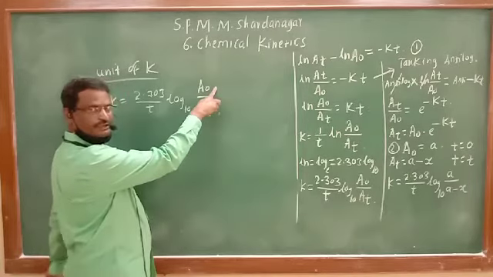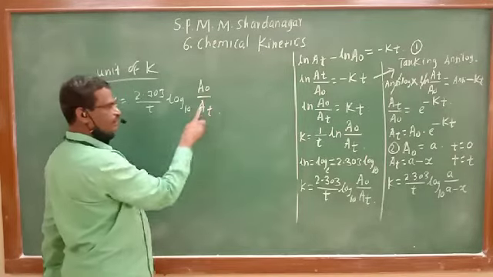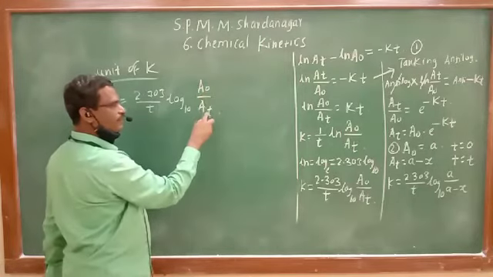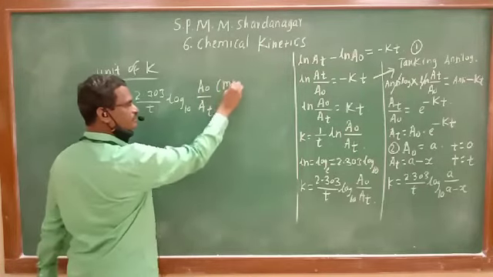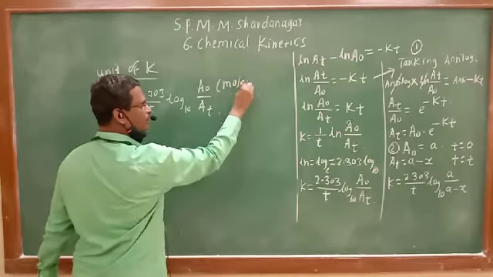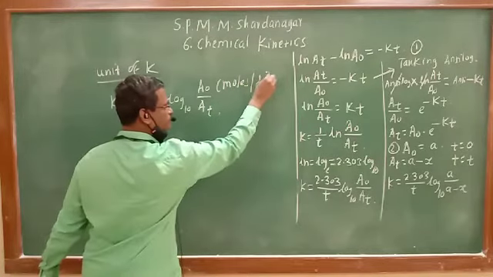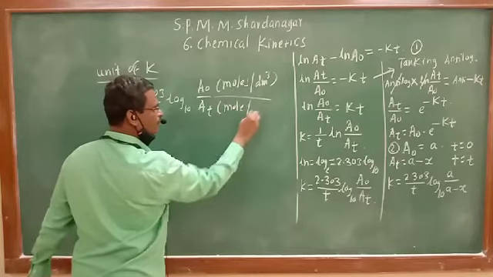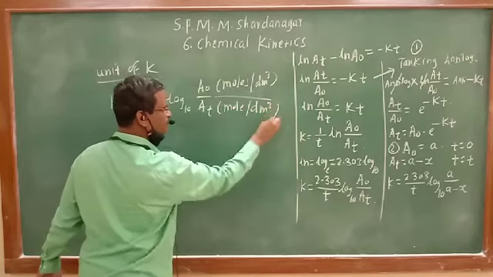A0 is concentration, moles per liter. This is also concentration, moles per liter. So moles per liter and moles per liter, that is mole per decimeter cube, this is also mole per decimeter cube. They are cancelled.